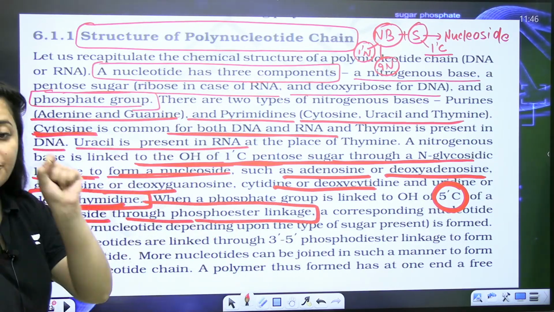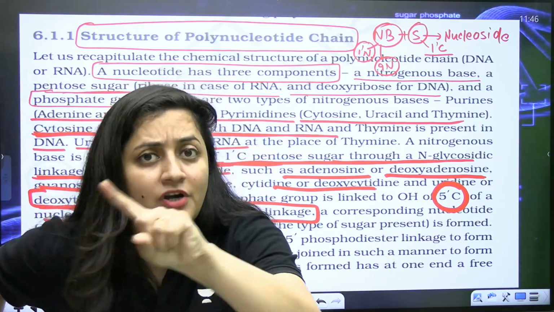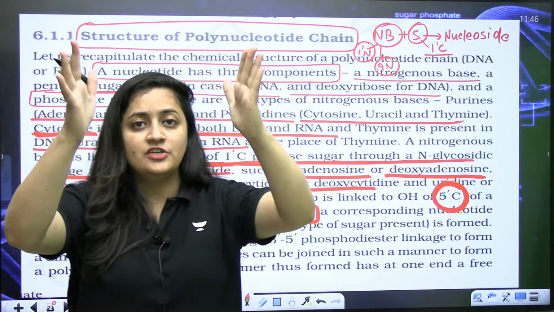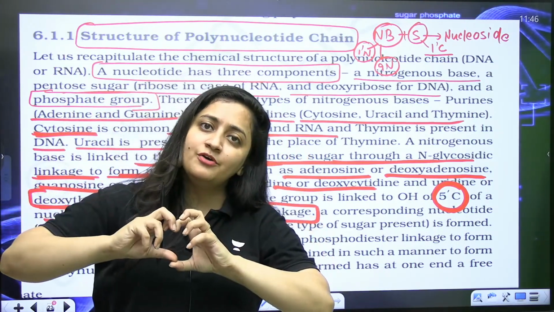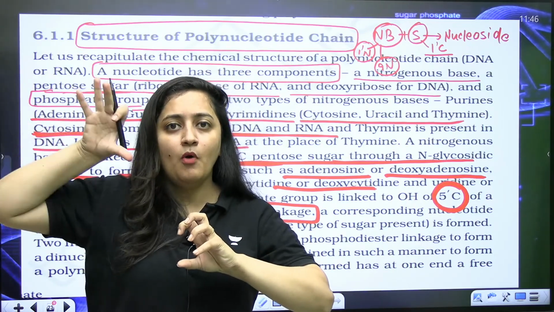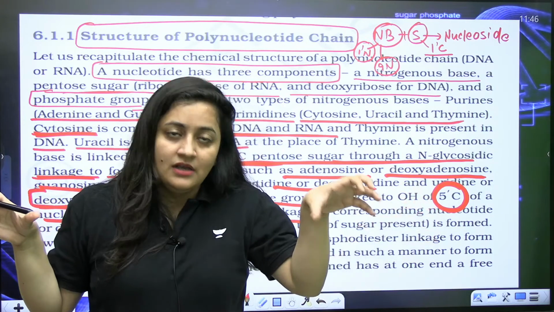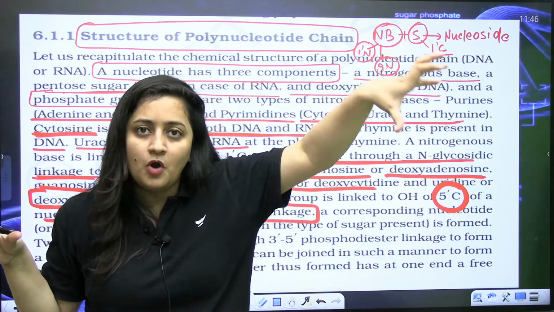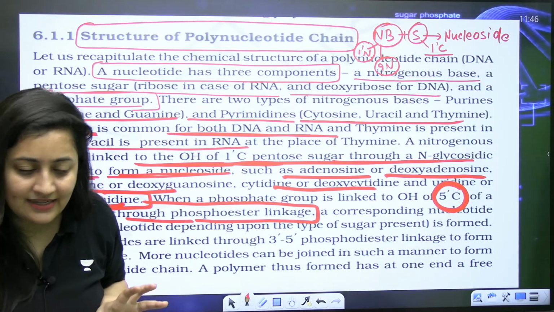So if it is a single nucleotide, which linkage will be there? Phosphoester. So do not get confused. Remember that image, that sugar was in center. So 5-carbon of the sugar will form a bond with the phosphate group. 1-carbon of sugar will form the bond with the nitrogenous base. Is that clear?